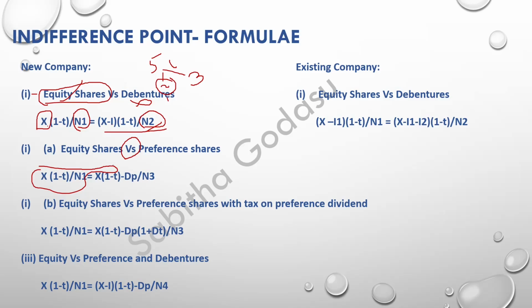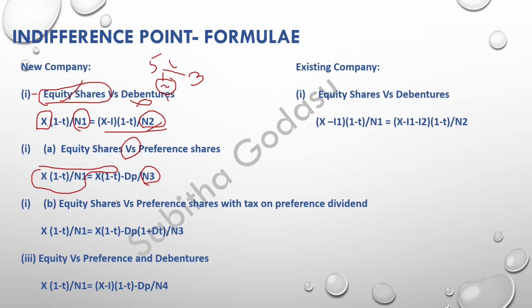There is no interest, so we are not deducting any interest, but we deduct the dividend for the preference shareholders, denoted by DP, divided by N3. N1 is only through equity. N2 is when you raise through debentures, where definitely the number of shares comes down. Even if you raise the funds through equity and preference, the number of equity shares is going to come down. That's the reason we denote it with another number, N3.